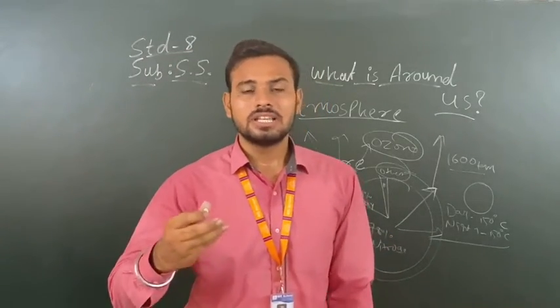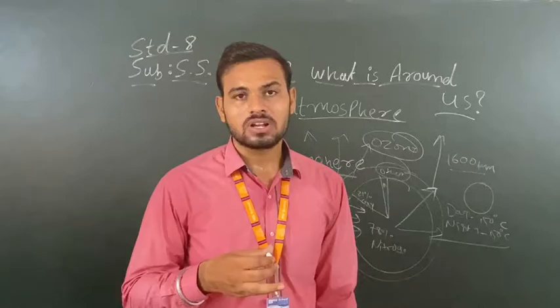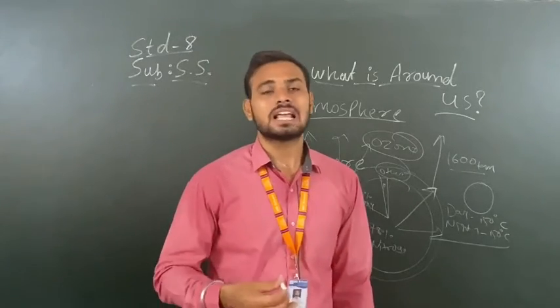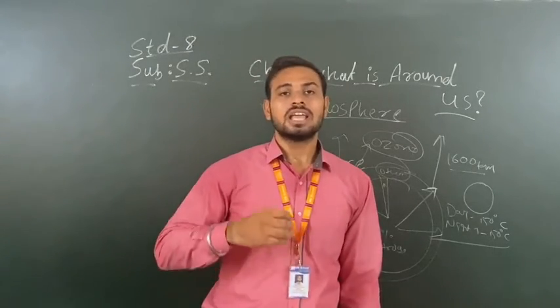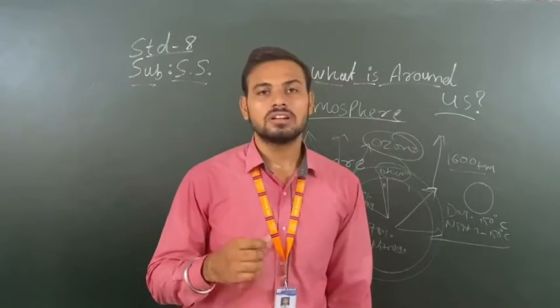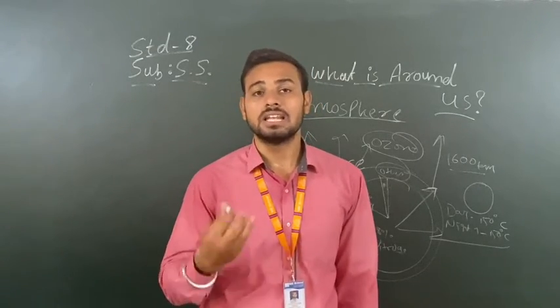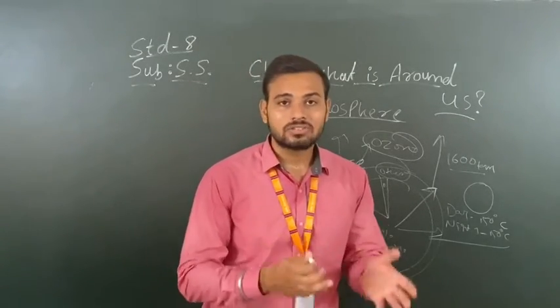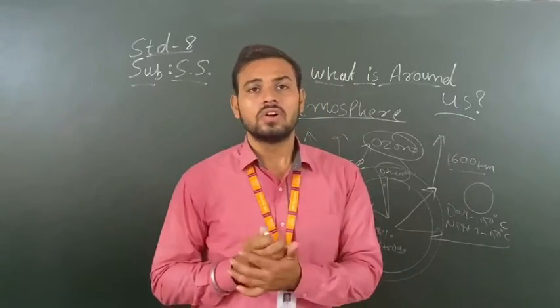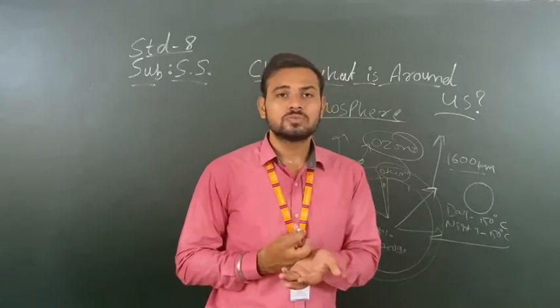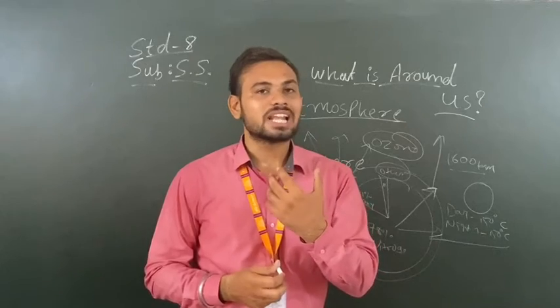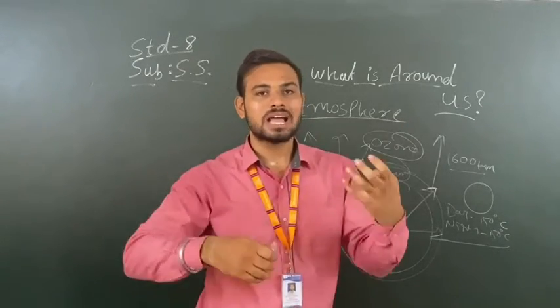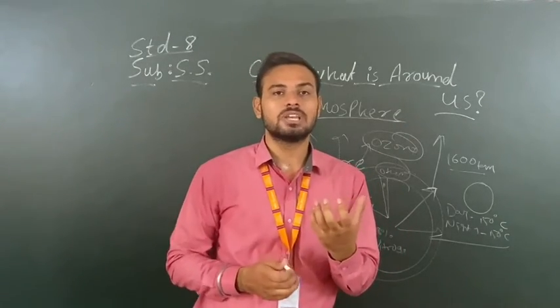Nitrogen and oxygen, these two gases are the most important. Oxygen supports life; by consuming oxygen every living organism on the earth can survive. Nitrogen reduces the density of oxygen. Nitrogen is also useful, but we cannot consume it directly. How do we consume it? Through pulses, because of the rhizobium bacteria.